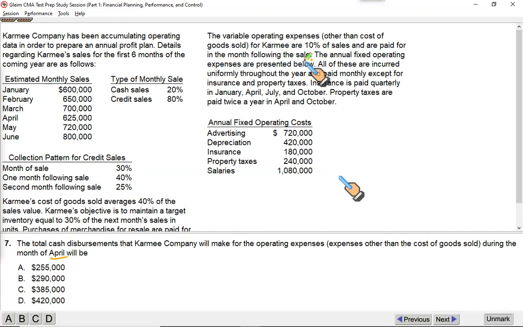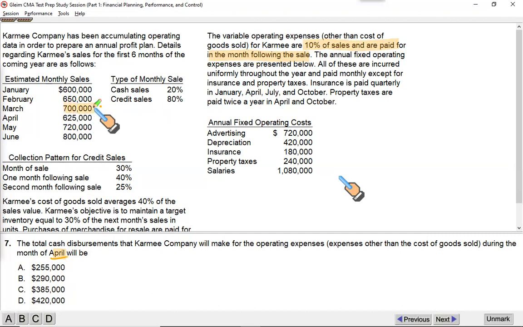Paid for in the month following sale. All right, let us just highlight what exactly we are talking about here. We are talking about operating expenses, which are 10% of sales, and they are paid a month after sale. So we are talking about the month of April. Operating expenses will be paid in April, but they will be equal to 10% of March sale.